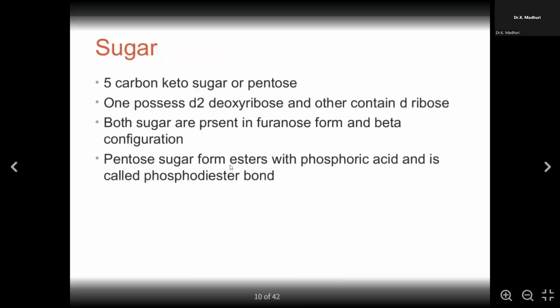And coming to the sugars, the sugar structure is made up of a 5 carbon sugar, or pentose. 5 carbons are present, and they are D-deoxyribose and D-ribose. That is deoxyribose in DNA and ribose in RNA. And these sugars are present in furanose form and beta configuration. That is the structural form of the sugar. And as you can see, the pentose sugar forms esters with the phosphoric group. So to the sugar you have the phosphoric group attached, and this is called a phosphodiester bond.